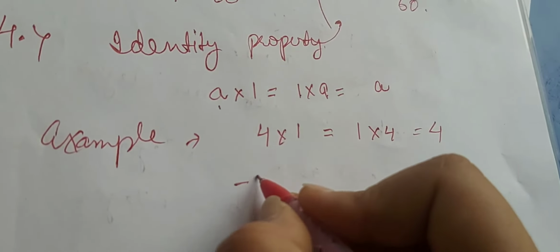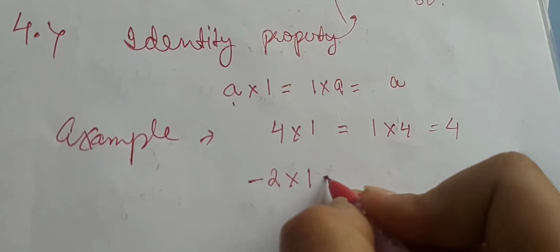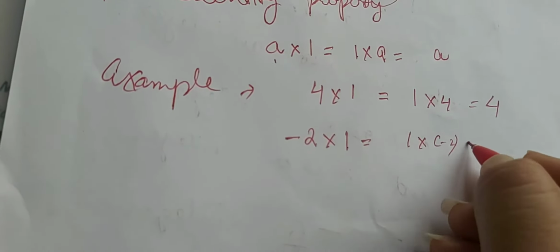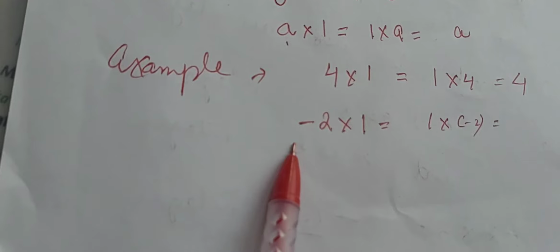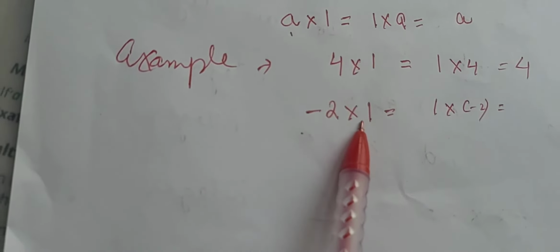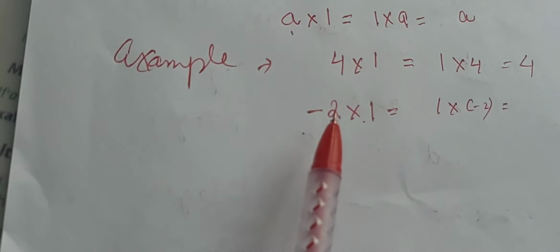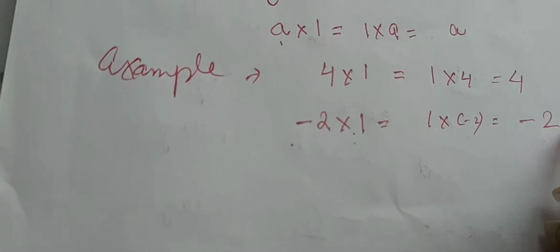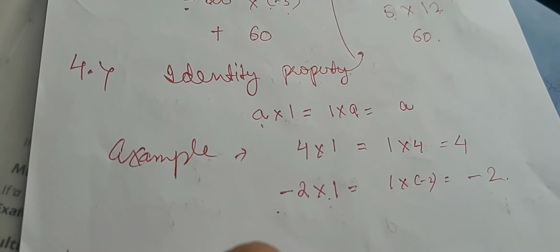This is similar for the negative numbers. Let us take minus 2 multiplied by 1 or 1 multiplied by minus 2, that is always equal to minus 2. Here it is a negative sign, here it is a positive sign. When we multiply opposite signs, we always get the result negative. Okay, that is our identity property.